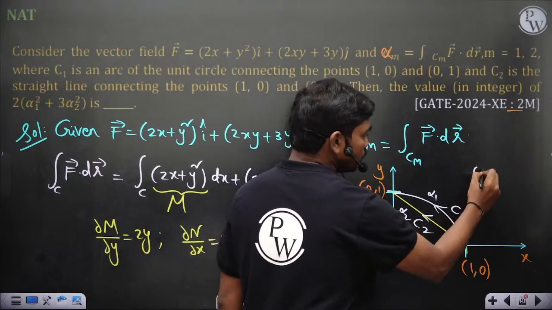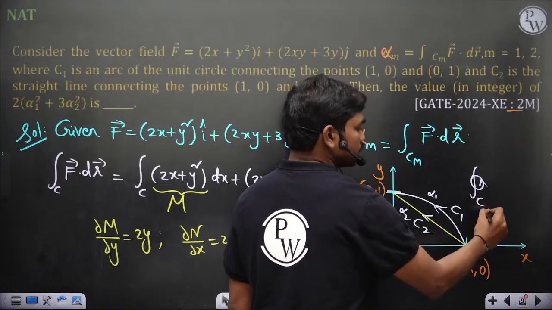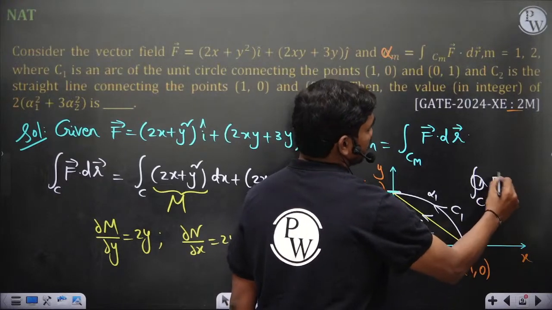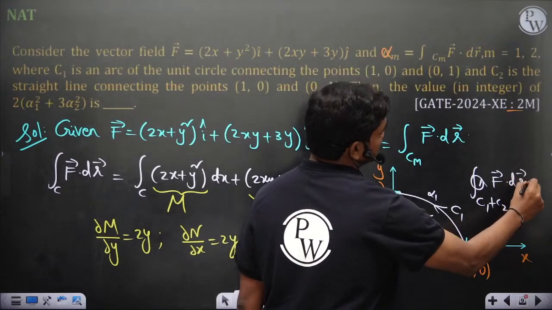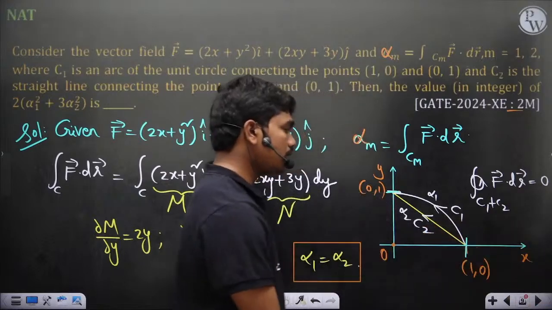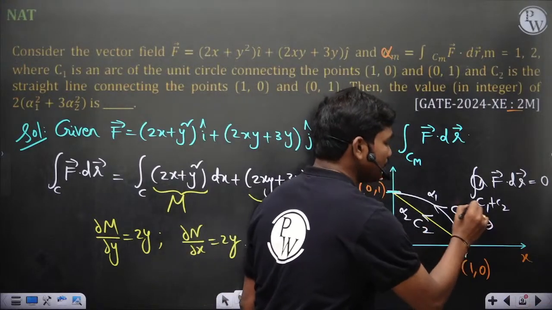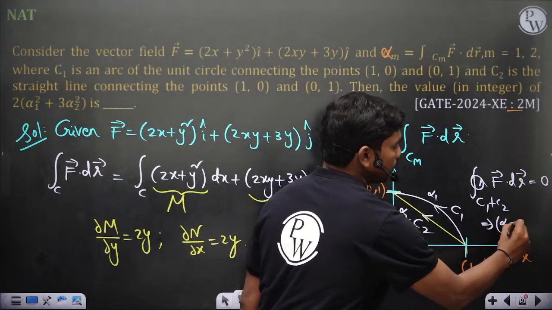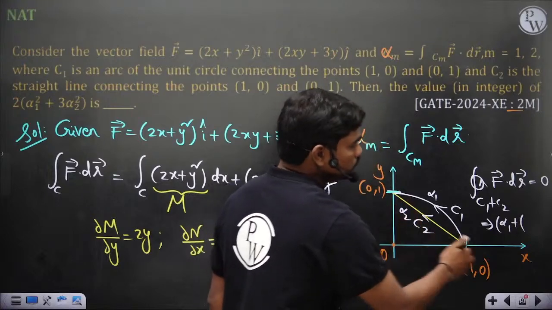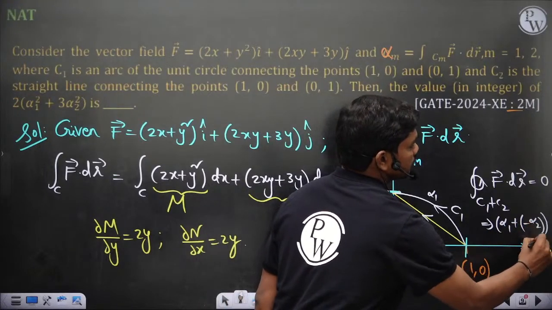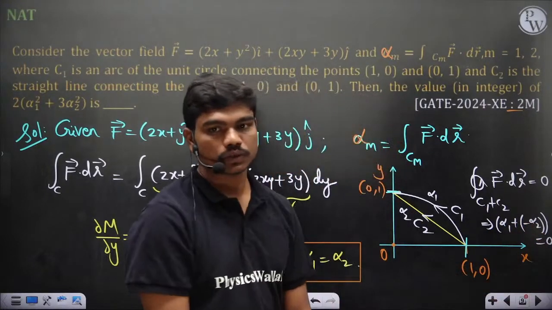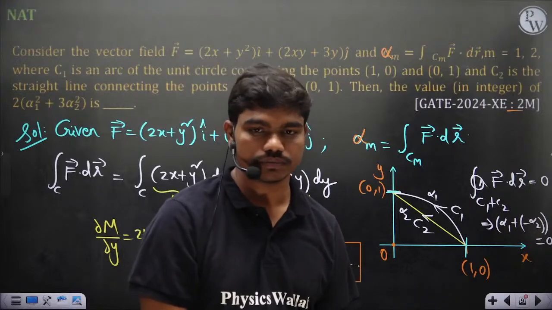So when you do the cyclic integral over the complete c1 plus c2 of f dot dr by changing its sign, you would get 0. Since you have included both the curves, alpha 1, since you change the sign of c2, minus alpha 2 is equal to 0. This is what it tells you. So then alpha 1 should be same as alpha 2.